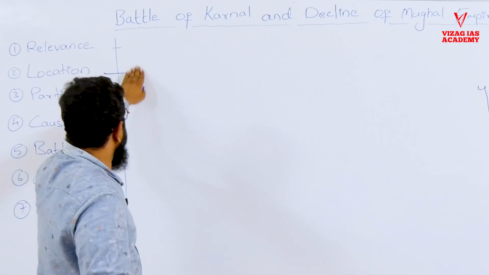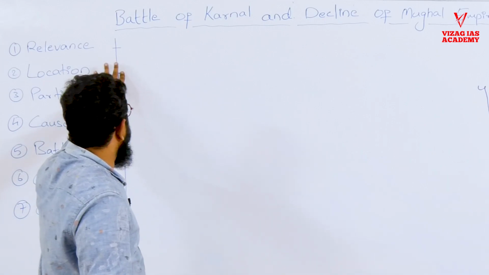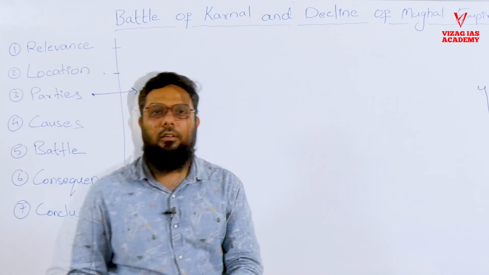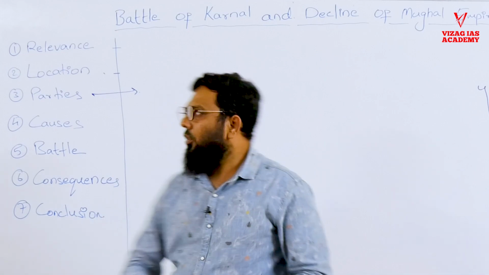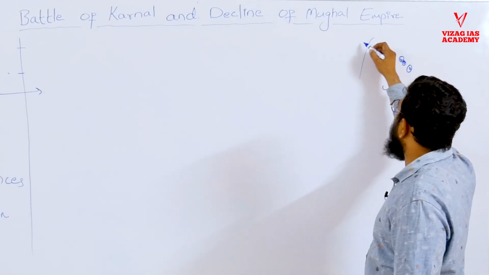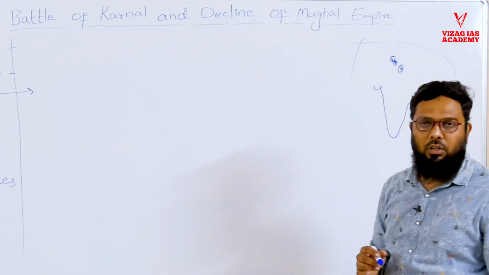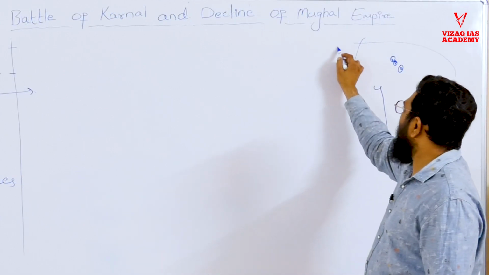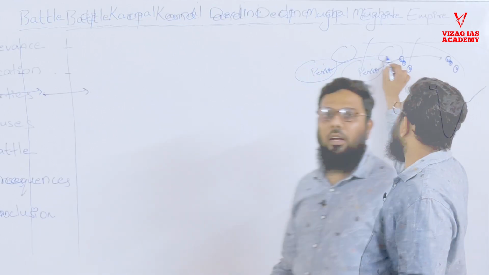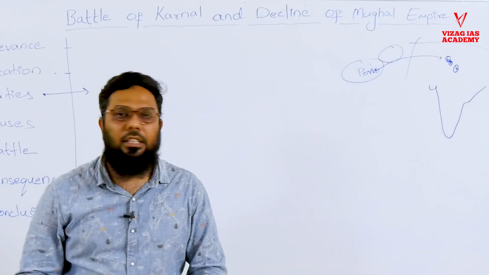And now this location will lead us to the next thing, called parties. Who fought in this battle? Who were the parties in this battle? Naturally, seeing this location, we can say the Afghan powers or Persia. As we have seen the Hindu Kush mountain range and Himalayas, here we see Afghanistan and here Persia. So a Persian ruler is invading and he is fighting this war.